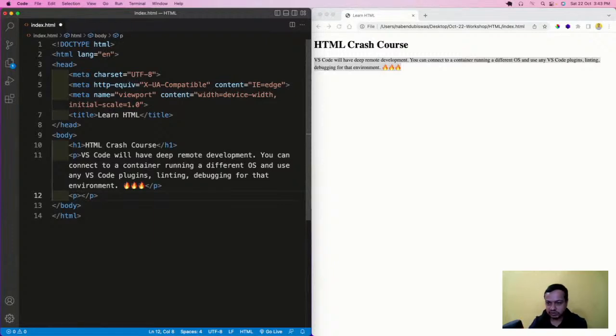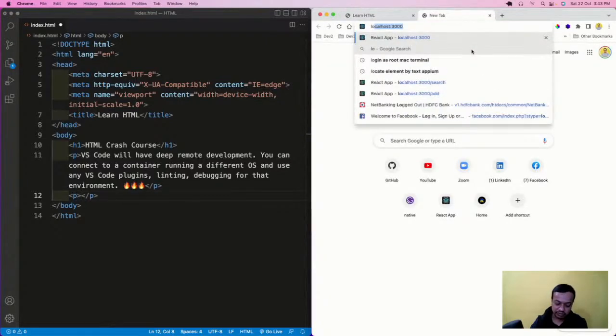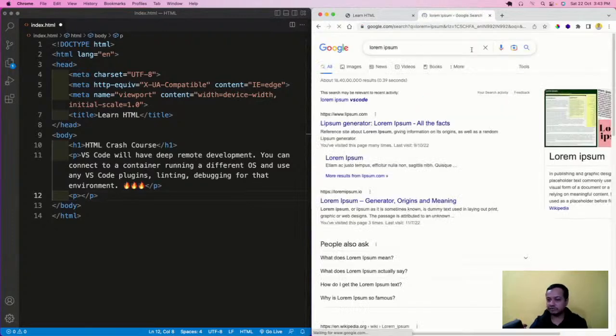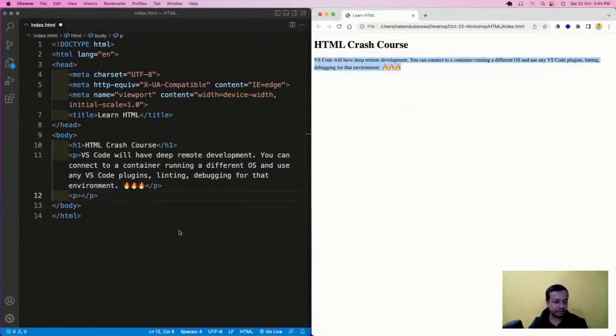There is something known as lorem ipsum. Lorem ipsum is a very old kind of text. It was created 200 years back when the printing press was just invented. They wanted to see what would come out in the press, and they used to put some dummy text. It is not a real text, but when a human eye sees it, it looks like real text. There's a lot of science behind this thing, but we don't have to understand that. There are a lot of generators that can generate those texts, but in fact, you don't even need those. VS Code comes inbuilt with a lorem ipsum generator. That's why I love VS Code. Everybody nowadays uses VS Code only. So you'll go here, and then I will write even this paragraph.